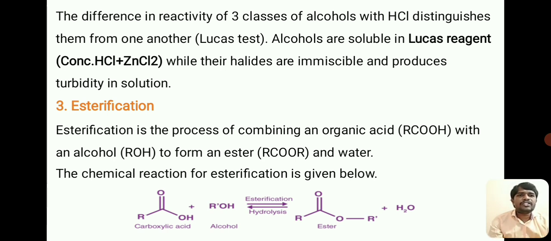Coming to the next reaction, esterification. This is a reaction familiar to all of us. Esterification is nothing but a process in which the combination of a carboxylic acid with an alcohol results in the formation of an ester and water. The general chemical reaction of esterification is given below.